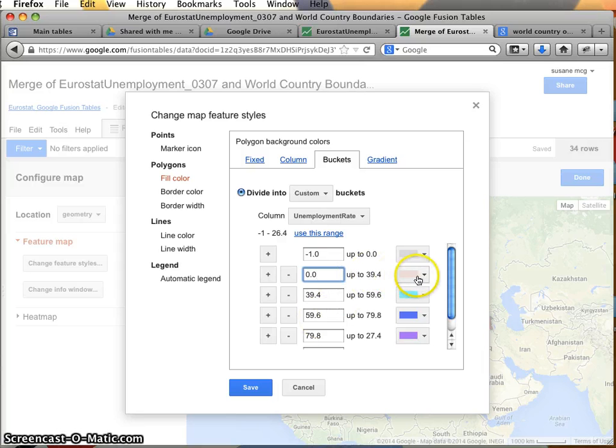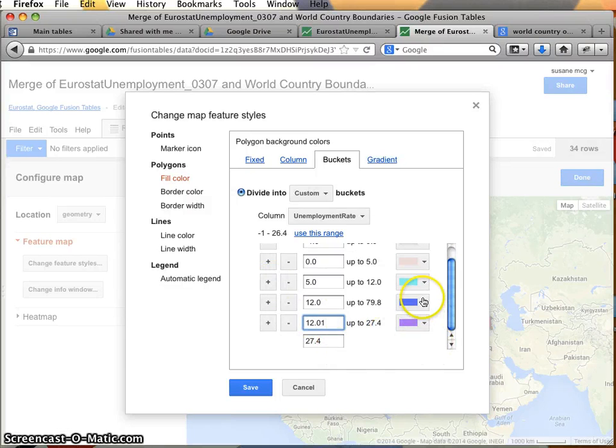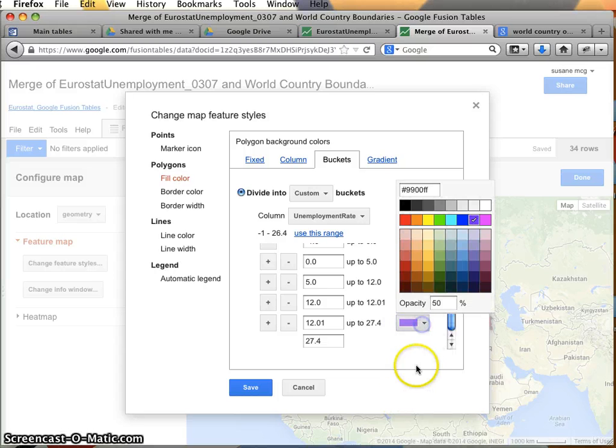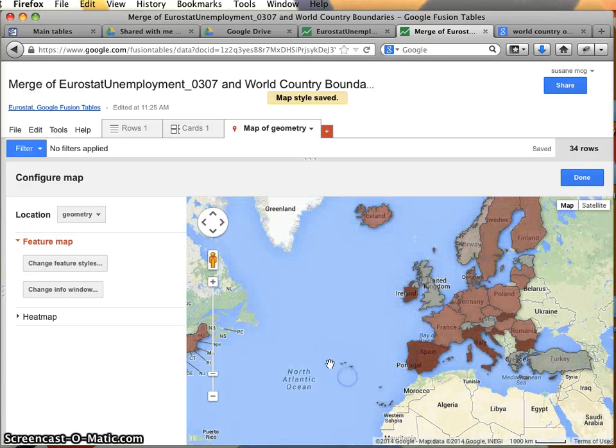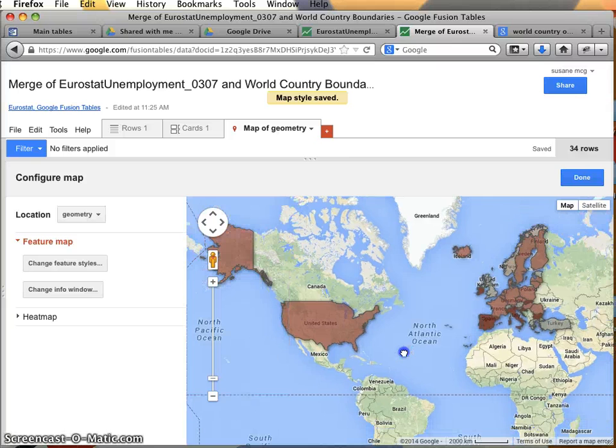Anyhow, if I were to do this, I would say up to, let's say 5 to 12. I'm obviously just making these numbers up. And then 12.01 up to 27.4. Okay, so this is slightly a disaster editorially, but I just want you guys to see this and then we'll move on. Okay, so now we can see a little bit how we get a choropleth map.